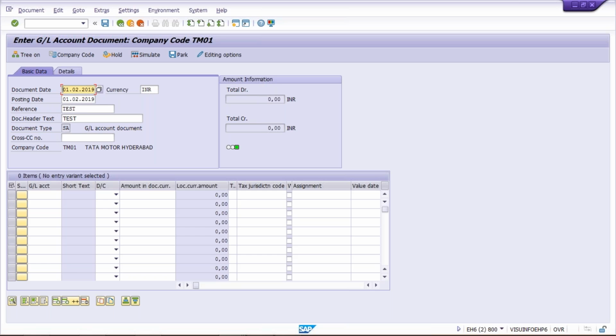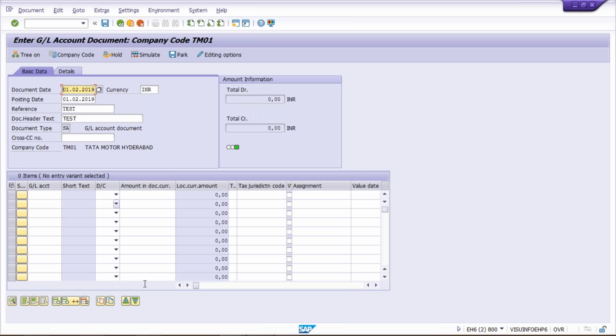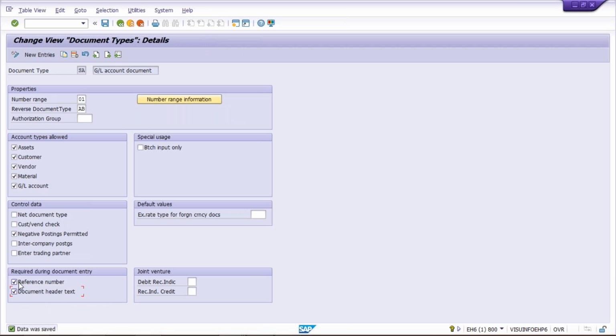Why are these errors appearing? Because I made these two fields mandatory, or required entry. That is why it is throwing this error. So if you have to control the reference and header text, how is it going to be controlled? This is going to be controlled by the document type itself.